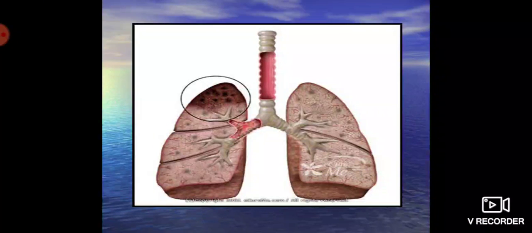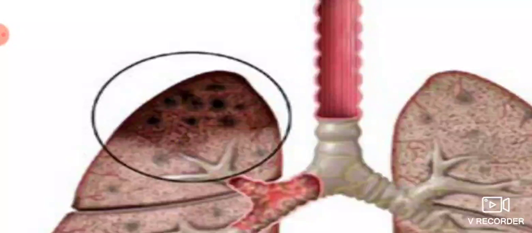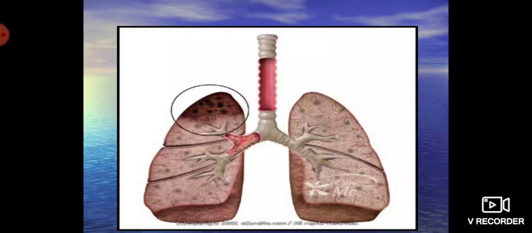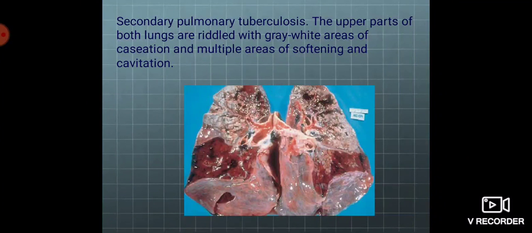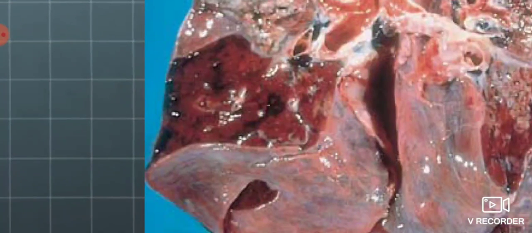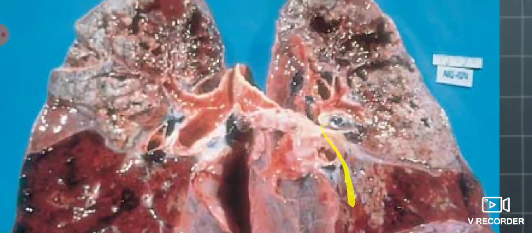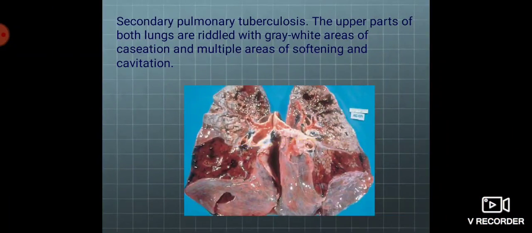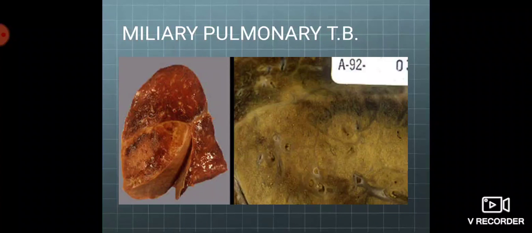Microscopy is the same as that of primary tuberculosis, which shows central caseation surrounded by epithelioid cells, a collar of lymphocytes, further surrounded by a rim of fibroblasts. This is again a cavitary lesion of the lung. This specimen is present in our museum. This is frequently asked in your exams.